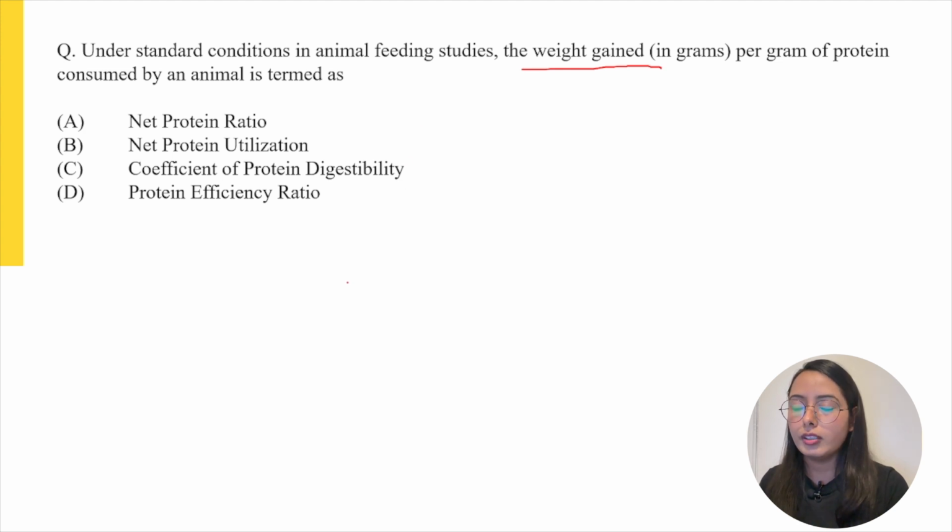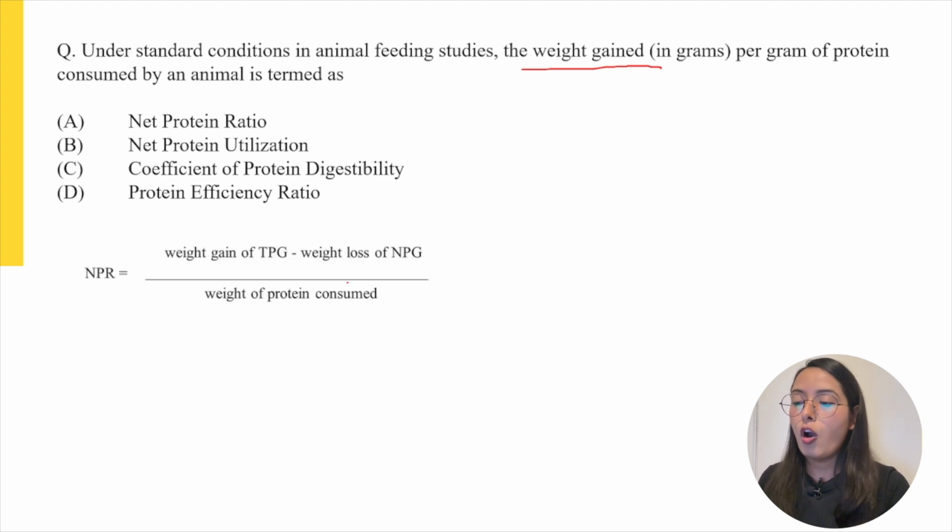Looking at the different options one by one, we can try to decode what the answer is. The first is net protein ratio or NPR. NPR is the ratio of the weight gain of the test protein group minus the weight loss of the non-protein diet group, divided by the weight of the protein consumed. This is not the correct option because a weight loss is also involved in the formula. However, the question asks for weight gain per gram of protein consumed.